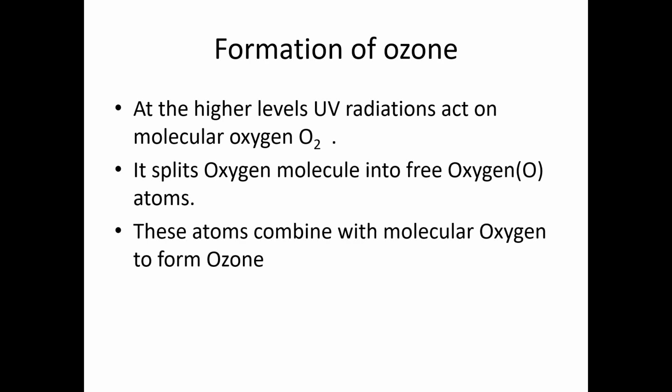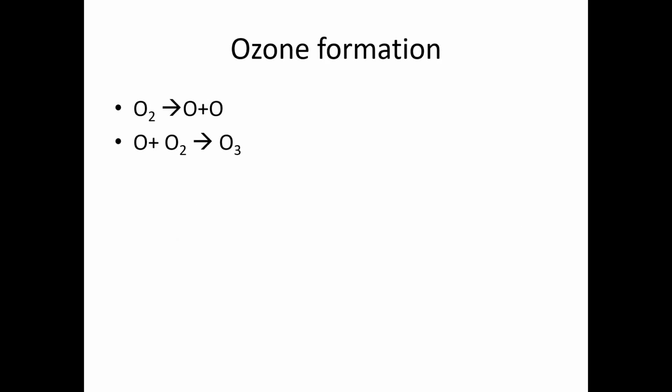So molecular oxygen O2 will be acted upon by the UV radiation so that it splits into two oxygen atoms, and one of the oxygen atoms will go and combine with another molecular oxygen to form the ozone. We'll see the equations now. Here O2 will be acted upon by the UV rays, so it will split into two oxygen atoms, O plus O, and one of the oxygen atoms will combine with another molecular oxygen to form O3, that is ozone. That is how the ozone is formed.